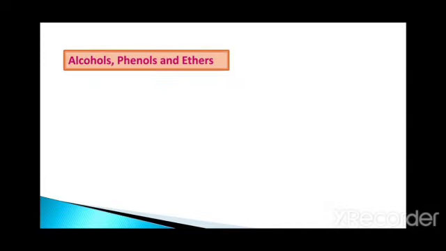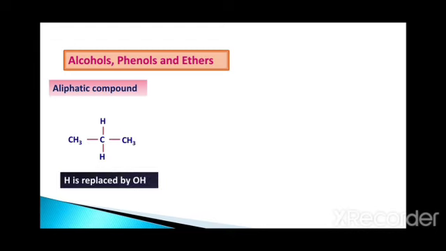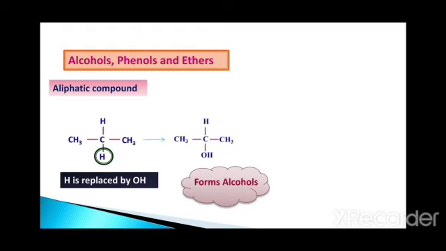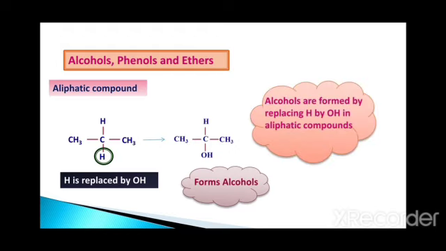Let us see now. Let me take a simple example, an aliphatic compound containing 3 carbon atoms, CH3, CH2, CH3, that is propane. When I replace a hydrogen by OH in the propane, see here, I am replacing the hydrogen with OH. So what have I got? We have got the alcohol. So alcohols are basically formed by replacing hydrogen by OH in aliphatic compounds.